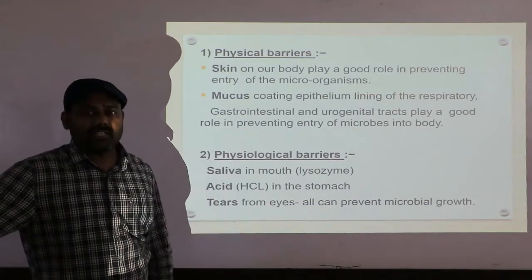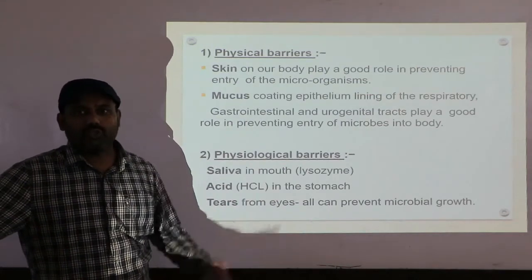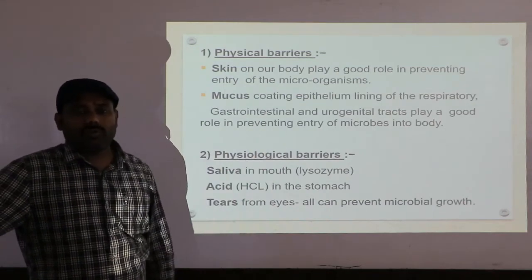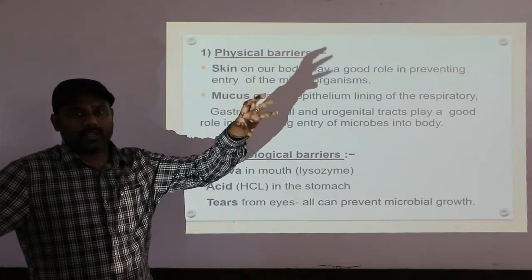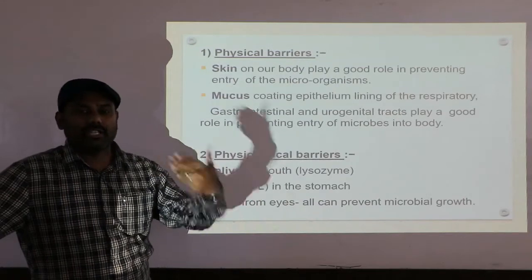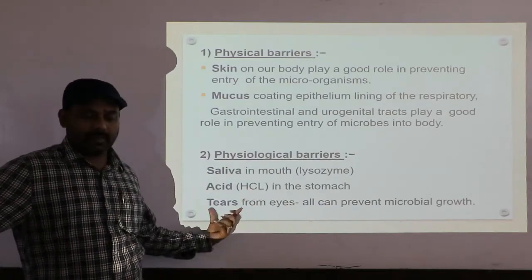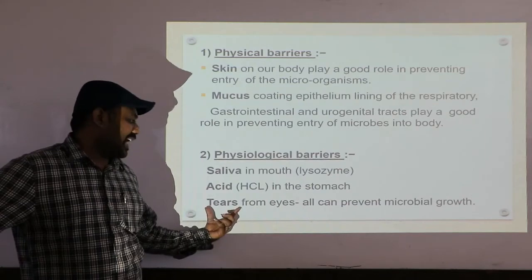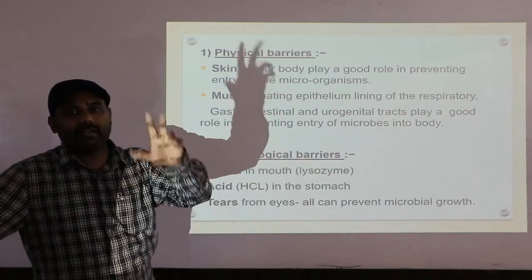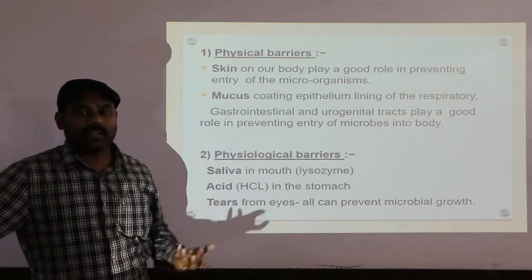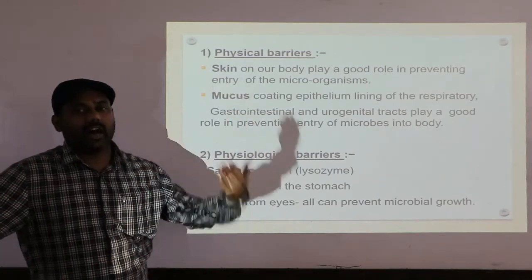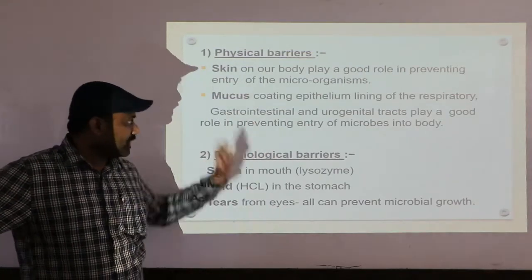So that pH is ready to kill or destroy those microorganisms. And next, when we are exposed to the environment, most of the organisms present in the atmosphere may enter into our eyes. At that time, our eyes secrete tears by means of the lacrimal gland. That tear also contains the same chemical, lysozyme, simply called an antibacterial chemical. That chemical can destroy the microorganisms present in our eyes. I hope you understand.